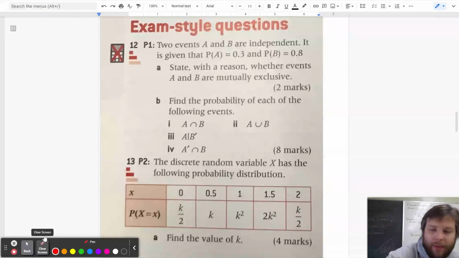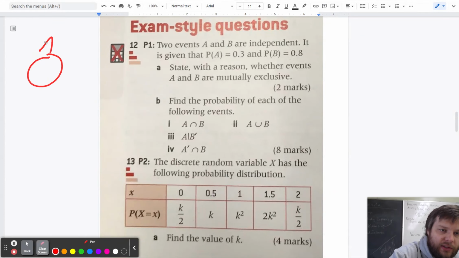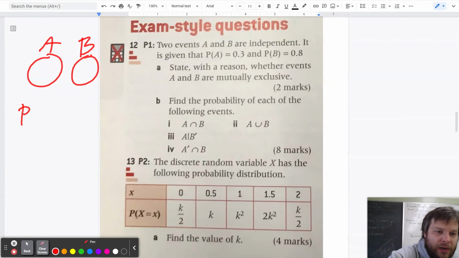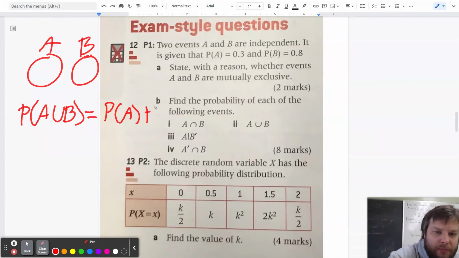So a couple different ways you could approach this really. If you think about it like a Venn diagram, mutually exclusive means that circle A does not touch circle B. And if I think of that image, the first thing that comes to my head is, if I want to know the probability of A happening or B happening, then I can just add P of A plus P of B. Remember, the formula in general has minus the intersection right here.